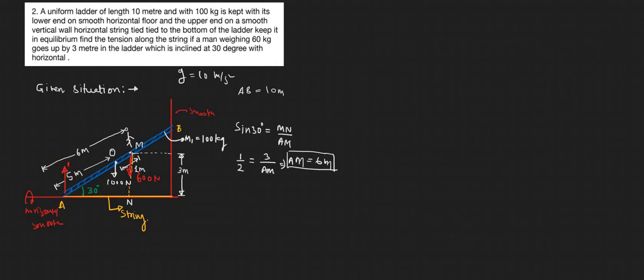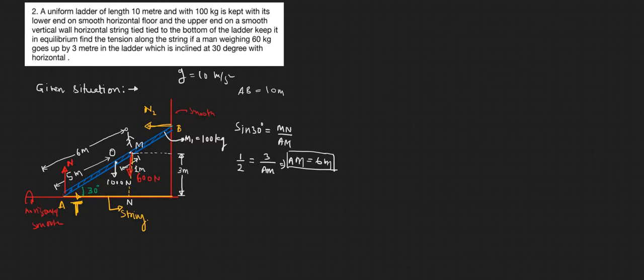Let us assume the force applied by the floor is N, and the tension on the string to keep it in equilibrium is T. Similarly, for point B there will be a perpendicular force, let us take it as N2.